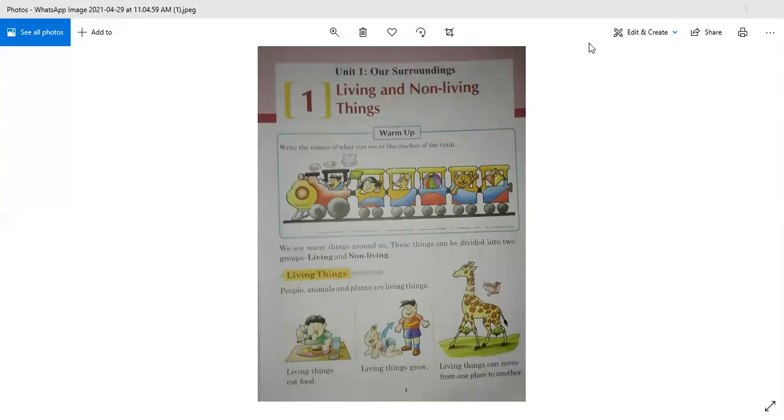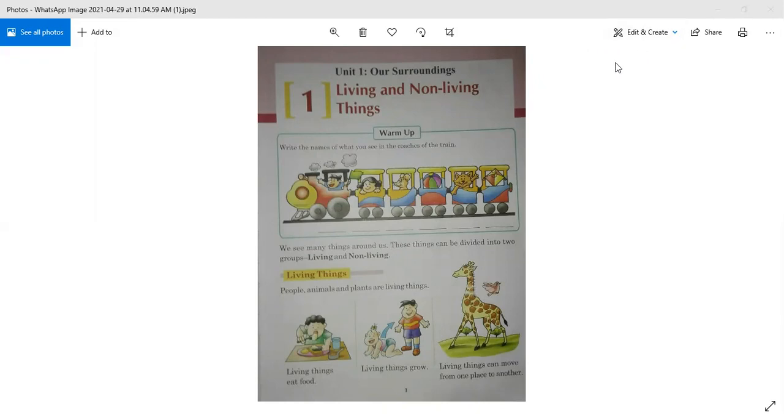If you notice them, there are living things. Living things are those things which you can see that they can move, they can walk, they can grow, they can breathe, they can eat, they can have babies. But non-living things, on the other hand, they cannot move, they cannot walk, they cannot eat, they cannot move on their own, they cannot grow. So those things are called non-living things. So let's start the lesson and let's read it.